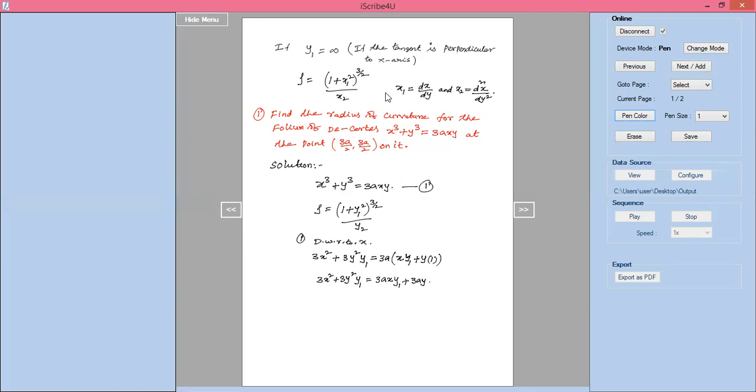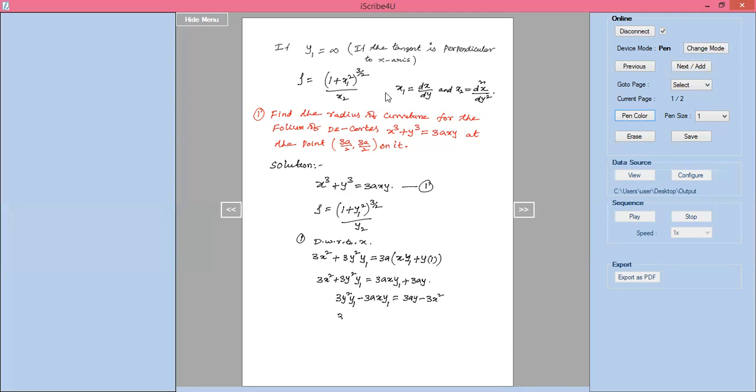Now I will bring the y1 terms to one side and the remaining terms to the other side. 3y square into y1 minus 3a into x into y1 equal to 3ay minus 3x square.